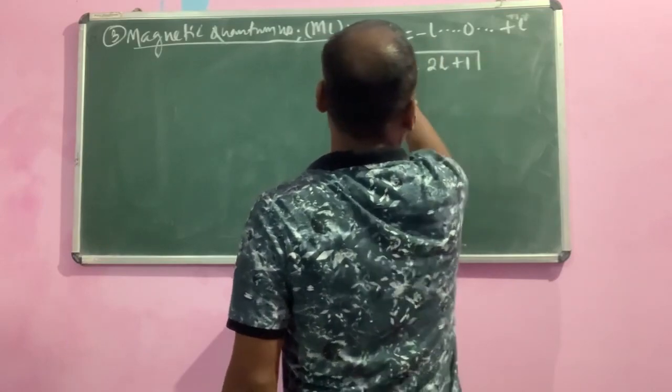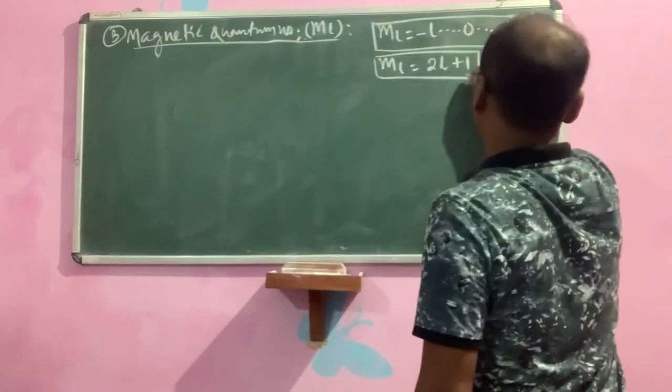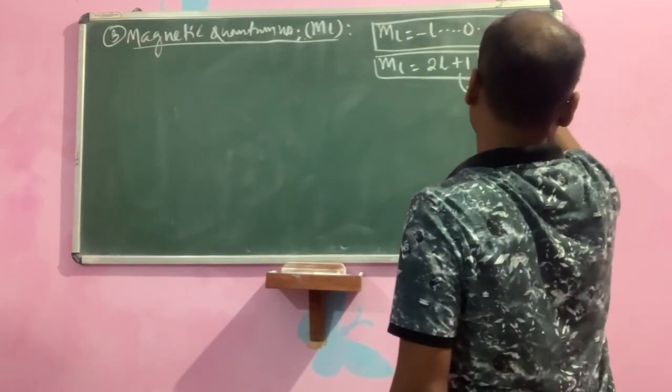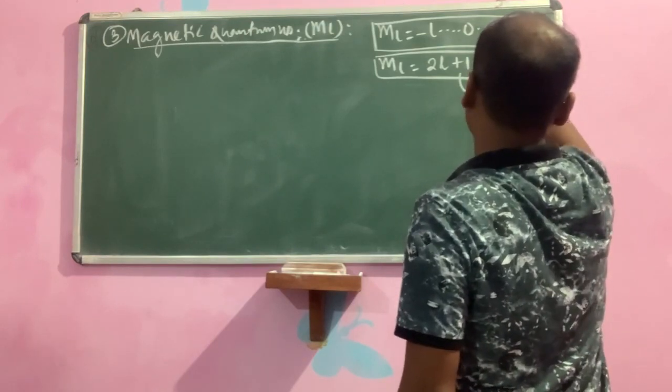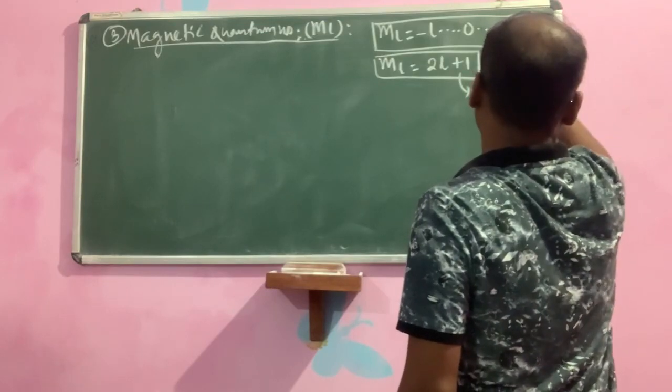These are the two formulas. This is the number of orbitals, and this is the value of the orbitals.